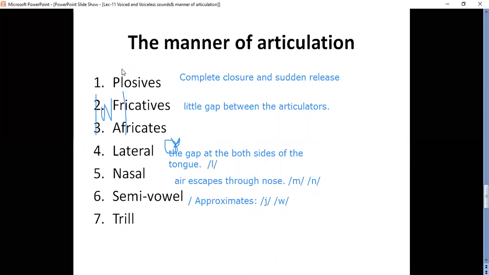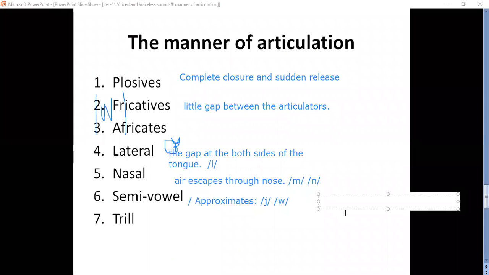Okay, wa sound. Again, in this sound also very less friction. But if I use va sound, when I use my lower lip to upper teeth for the production of this sound, then it is fricative because lower lip is going to upper teeth.